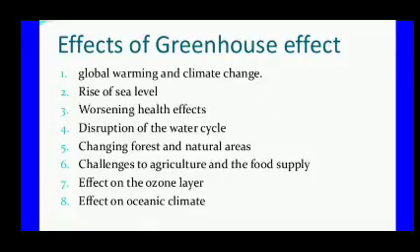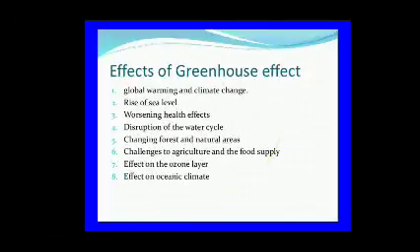The distribution of the water cycle is also affected. Forests and natural areas change, with challenges to agriculture and the food supply, and effects on the ozone layer and oceanic climate.